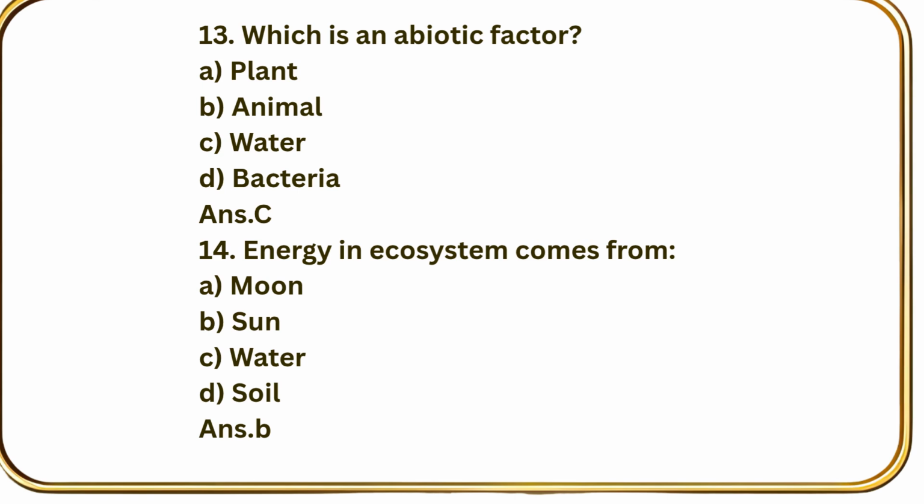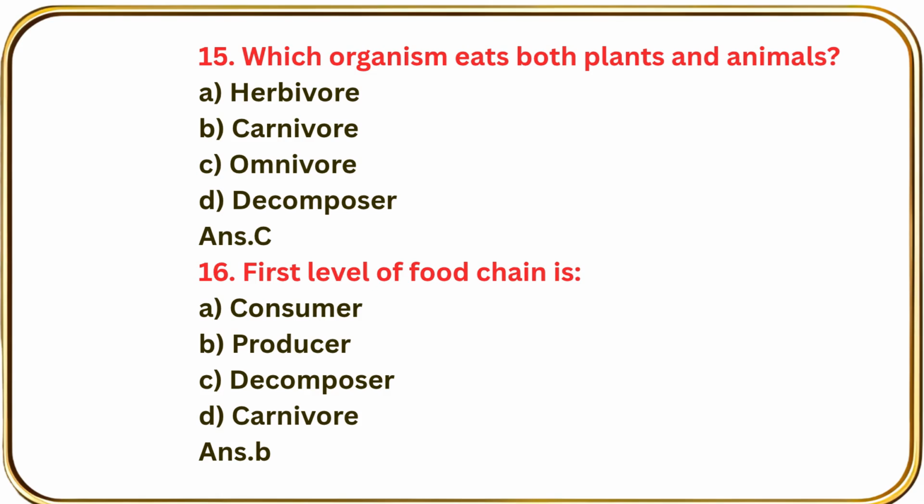Question number 14. Energy in ecosystem comes from moon, sun, water, soil. Answer B, sun. Question number 15. Which organisms eat both plants and animals? Herbivore, carnivore, omnivore, decomposers. Answer C, omnivore.